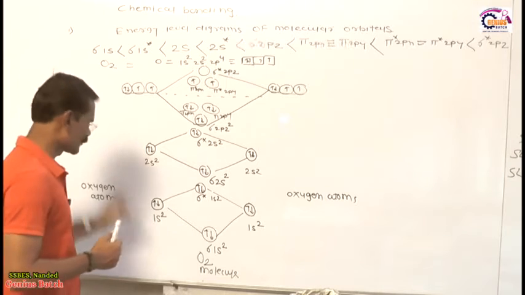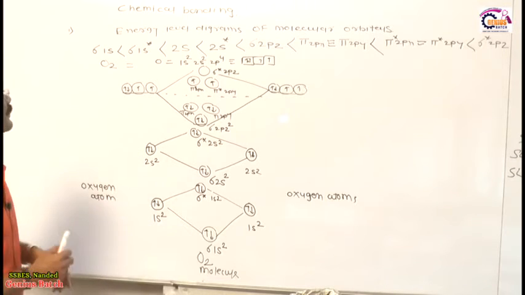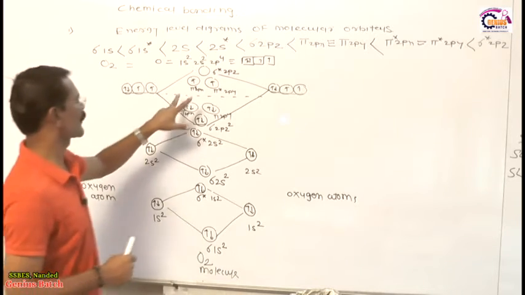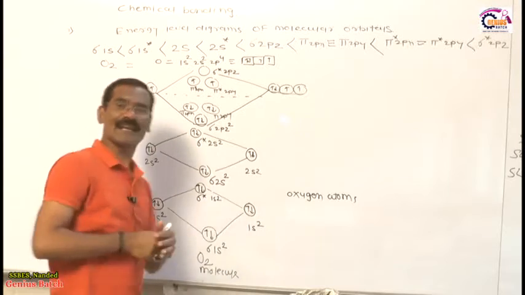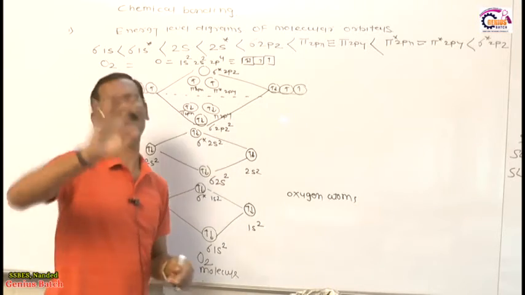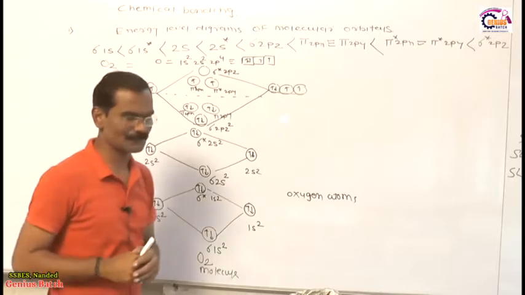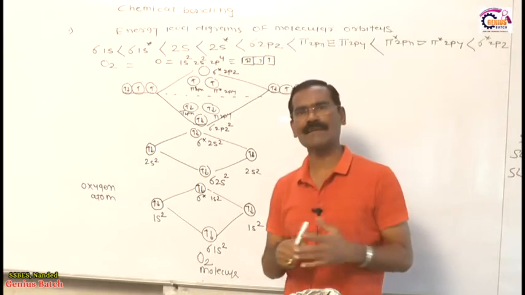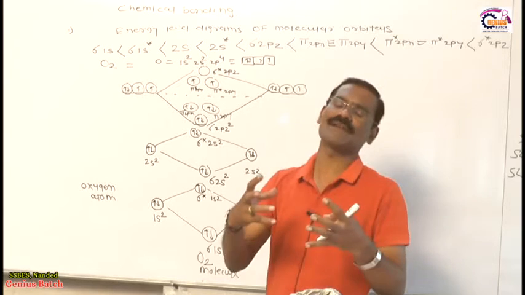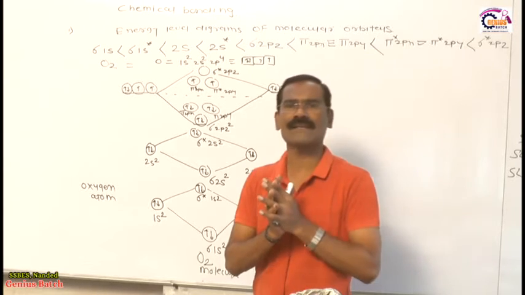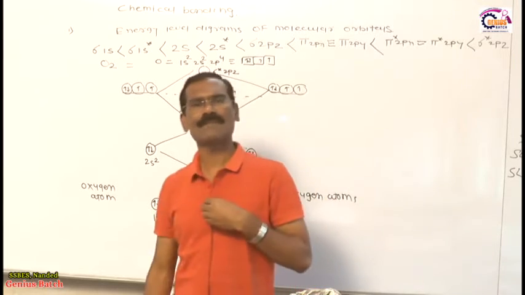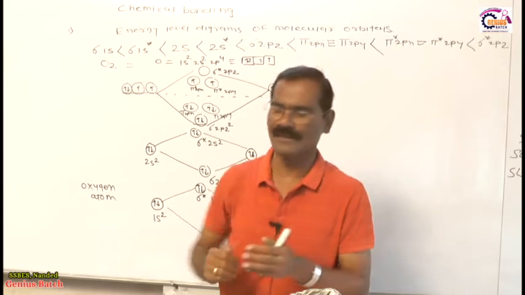Now, dear students, this is the molecular orbital picture. In this molecular orbital picture, the last 2 electrons are unpaired in the anti-bonding orbitals of the oxygen molecule. As you all know very well, whenever an electron is unpaired, that molecule is attracted by the magnetic field. What is the meaning of paramagnetic? Paramagnetic means the molecule attracts the magnetic field. What is the meaning of diamagnetic? The molecule repels the magnetic field.